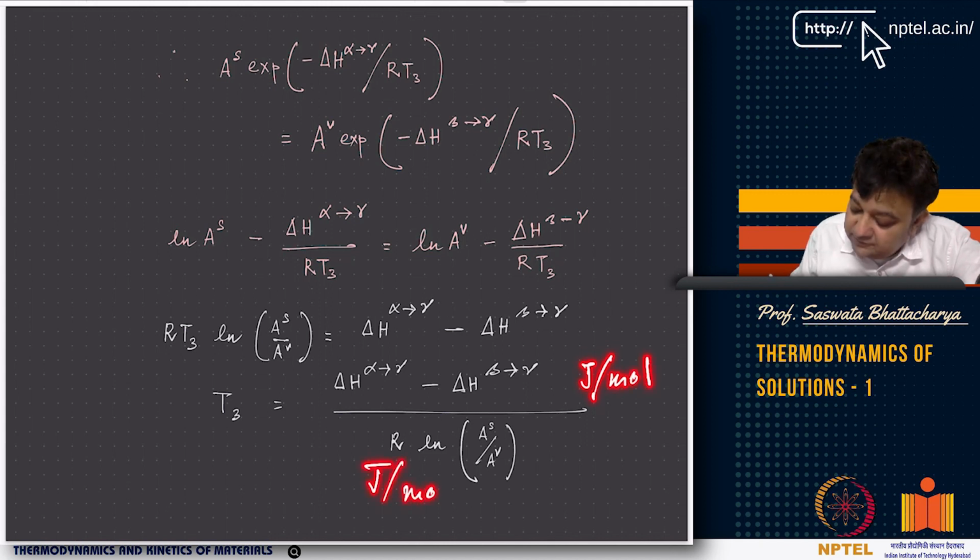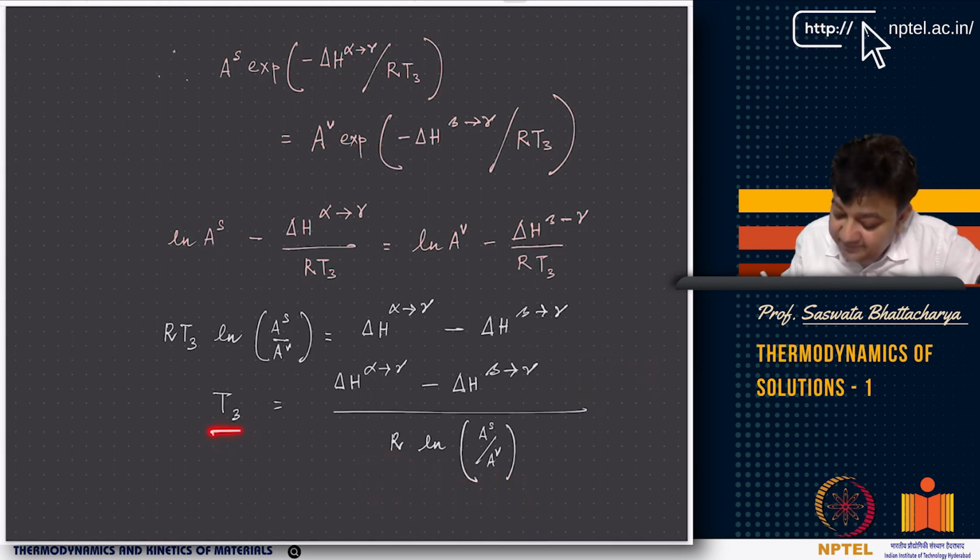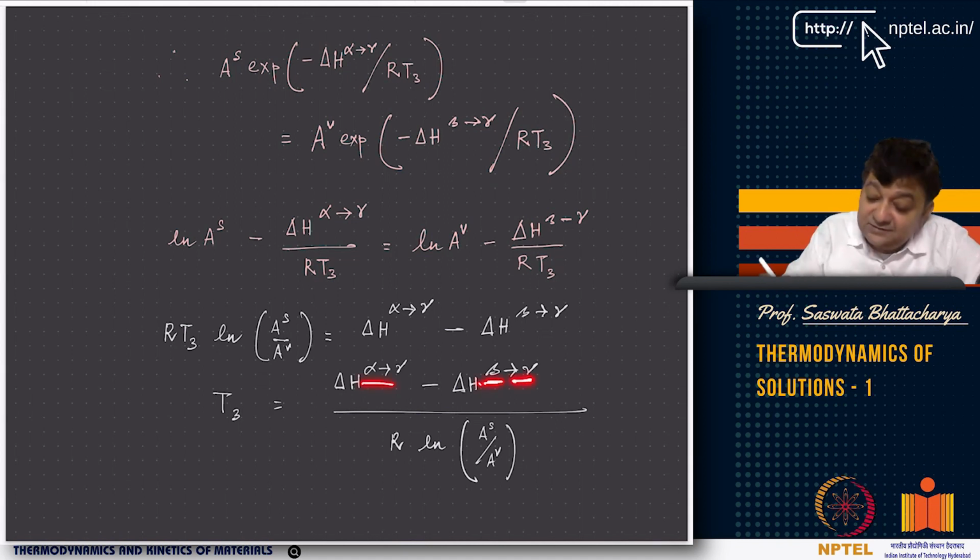So this gives you Kelvin, so the unit of temperature is Kelvin, and these are related to the difference in heats of transformation of alpha to gamma, solid to vapor, and beta to gamma, liquid to vapor. As you know, solid to vapor is like solid to liquid, then liquid to vapor.